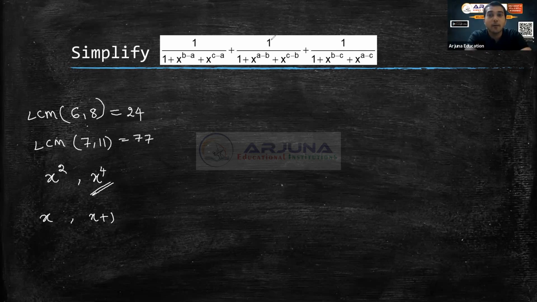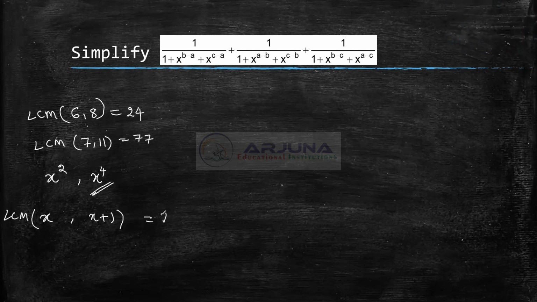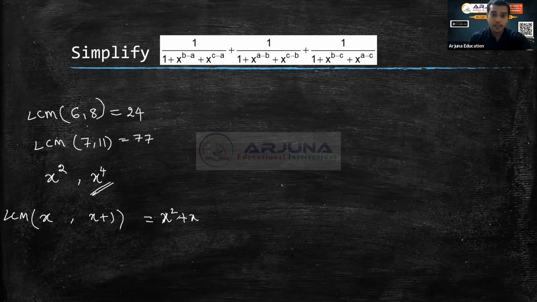How is it x square plus x? I think you multiplied them, right? So you multiplied them and got x square plus x. This is one of the answers. Why is it x square plus x? Here you can see the LCM of 7 and 11 is 77 because both of them are prime numbers.